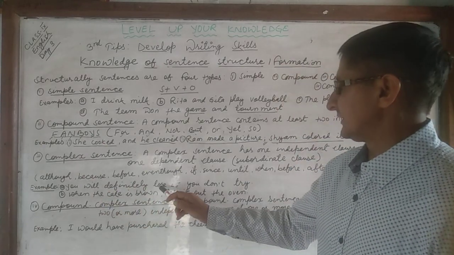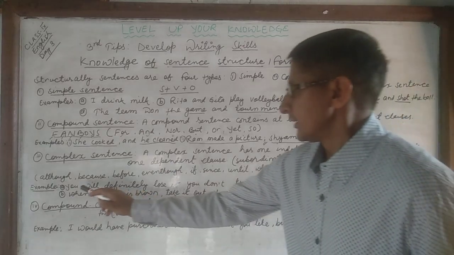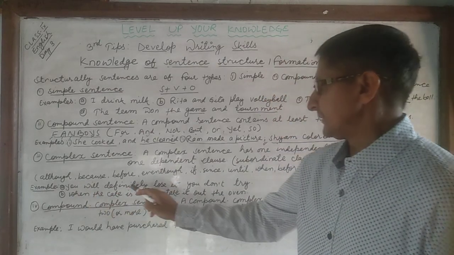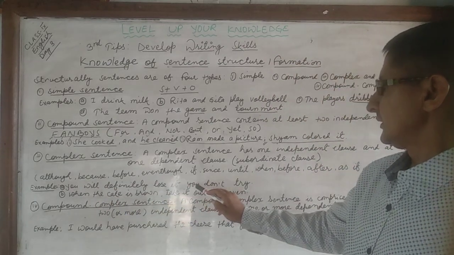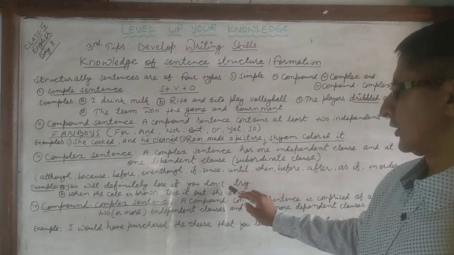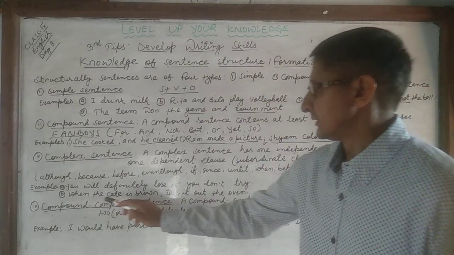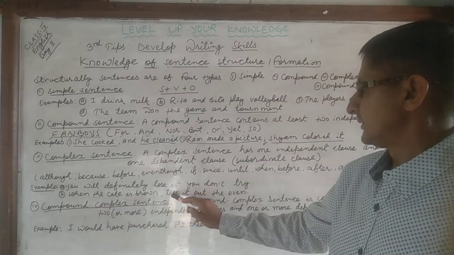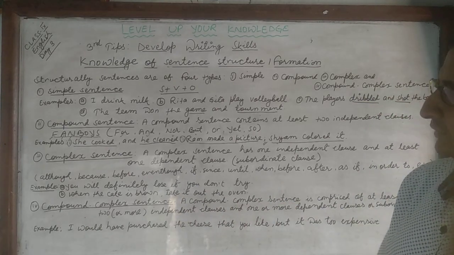Let's see the example. You will definitely lose if you don't try. You will definitely lose, this is an independent clause. If you don't try, this is a dependent clause. When the cake is brown, this is a dependent clause. Take it out of the oven, this is an independent clause.